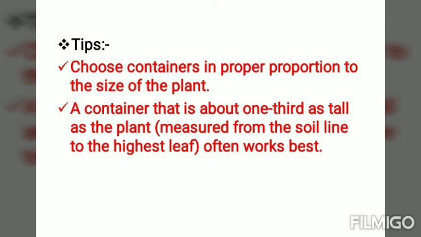So this is one important point that I wanted to mention, that is choosing a container in proper proportion to the size of the plant. You have to know the variety, and like I said before, how much it will grow. And a container that is about 1/3 as tall as the plant. It should be 1/3 as tall as the plant. Measure from the soil line to the highest leaf, and this really works best. So this is the important point and the tips that I wanted to give.